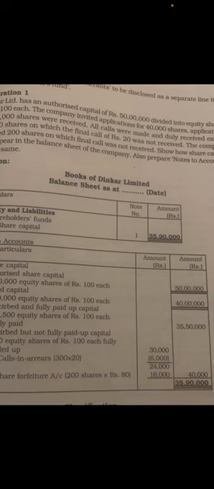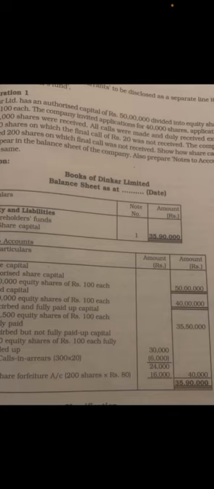So you all know what current and non-current assets and current and non-current liabilities are, isn't it? Current assets are those assets which can be converted into cash within 1 year. It is cash and cash equivalents. Items such as stock, debtors, bills receivable, all this.